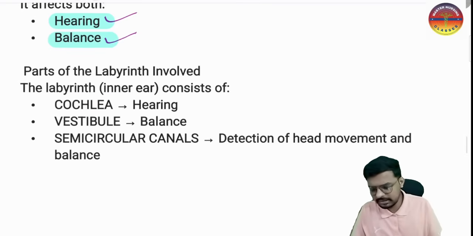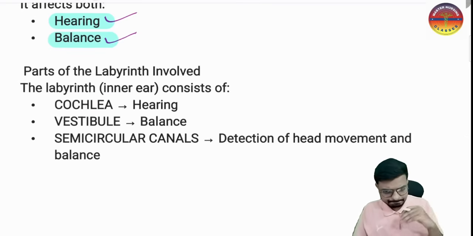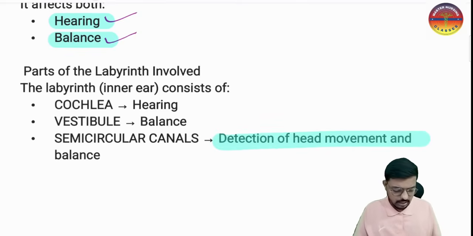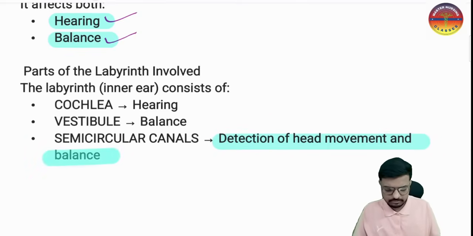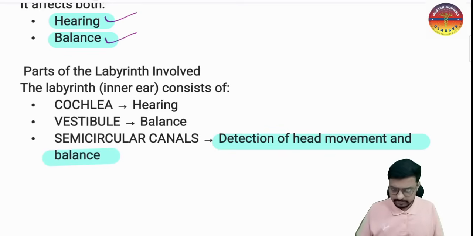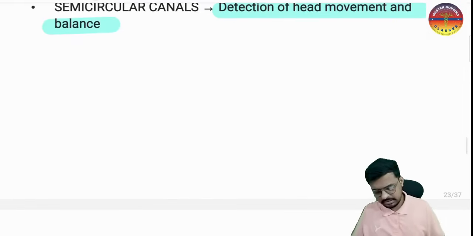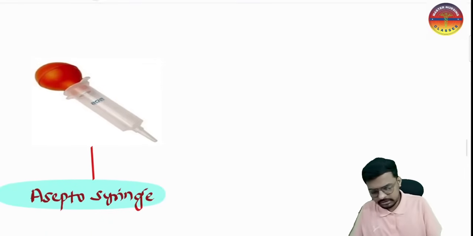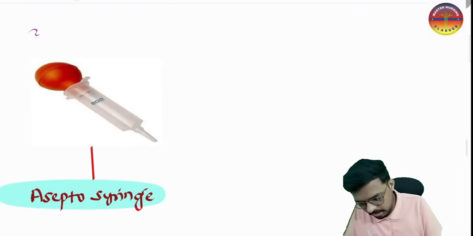And the semicircular canal also gets inflamed, so the patient also has difficulty detecting head movement and difficulty balancing during head movement. That is a very important thing we have to keep in mind. Now here we have the next very important thing, your image-based question. So please do remember this one.